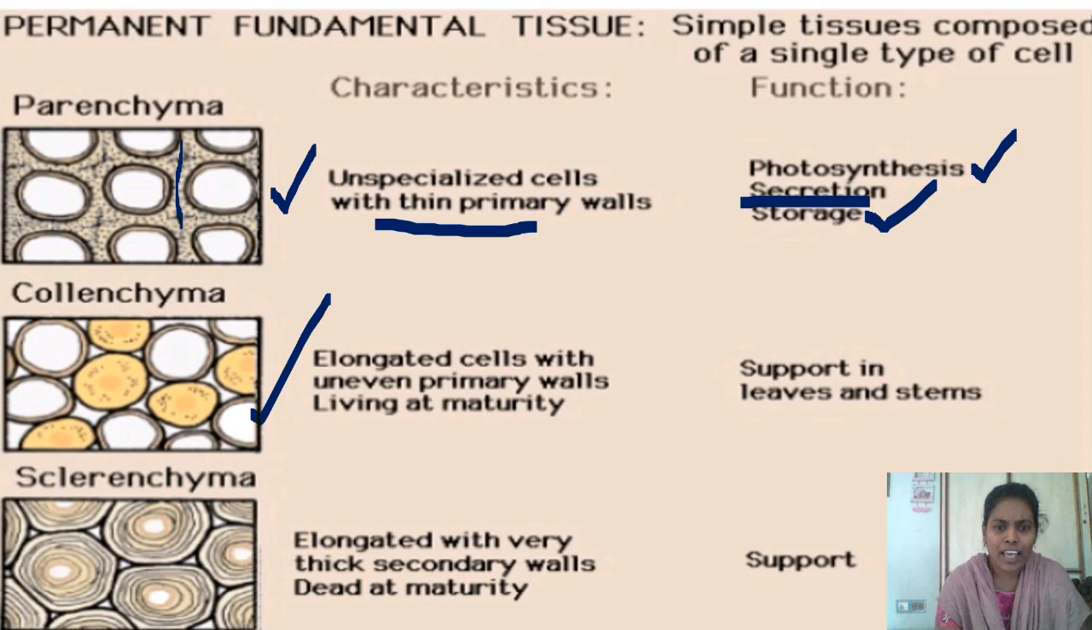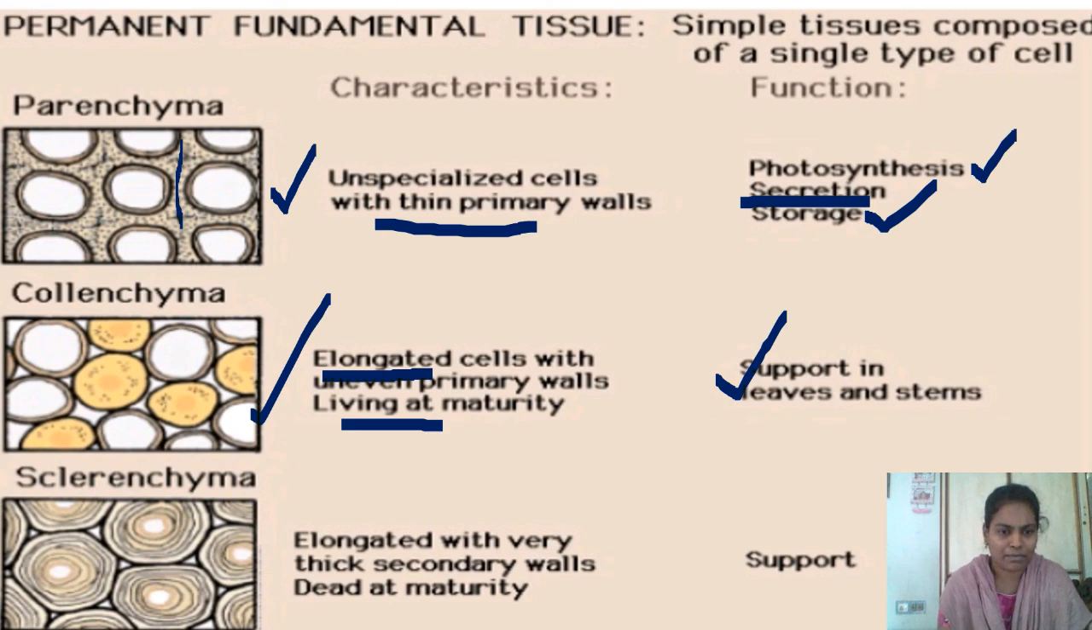Look at the second picture here. Collenchyma. Elongated cells are present with uneven primary walls. That means at the corners only, I told you, thick walls are present, and these cells are living cells. Parenchyma also has living cells only. And if you see the functions of collenchyma, they help in the flexibility of the plant. It gives flexibility to the plant to bend easily without breaking,